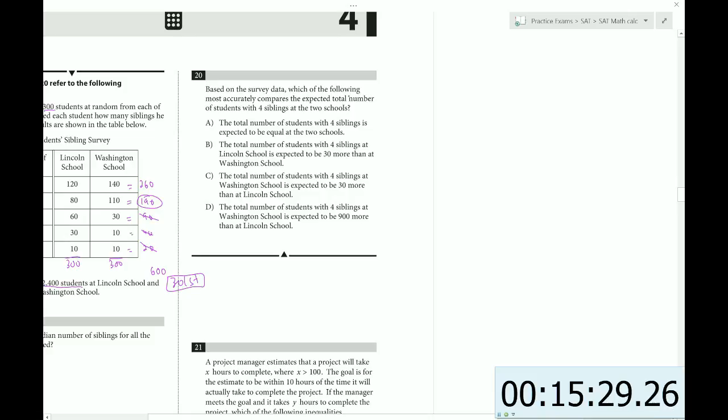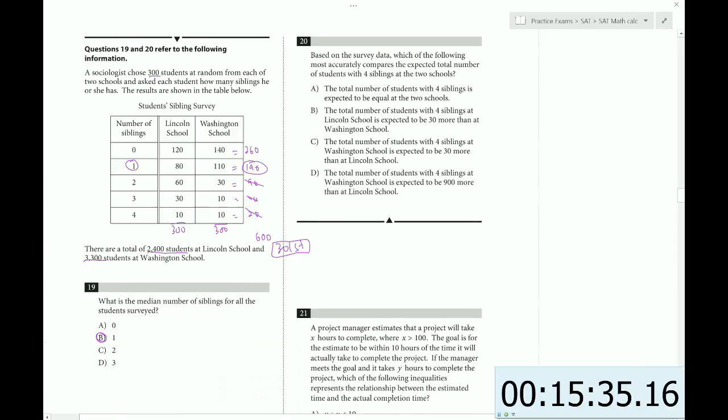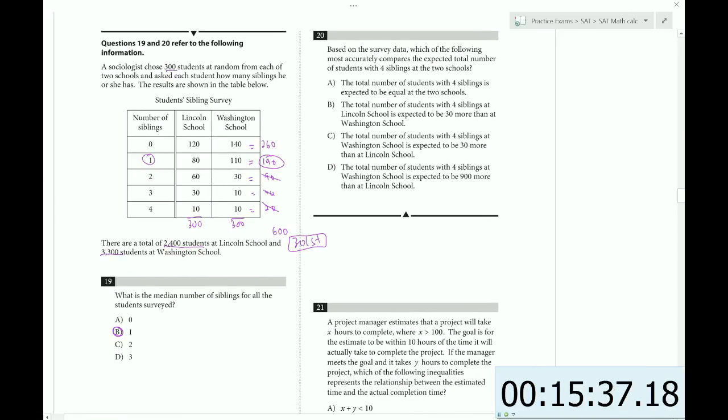Based on the survey data, which of the following most accurately compares the expected total number of students with 4 siblings at the 2 schools? So the number of students with 4 siblings. There are 10 in this school out of 300. 10 out of 300. And the total number of students in Lincoln School is 2,400. So we would expect there to be the same proportion. So now we can just reduce this number.